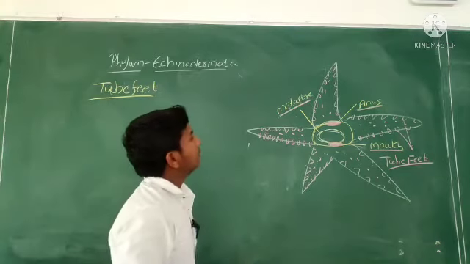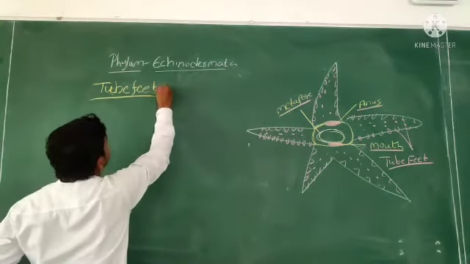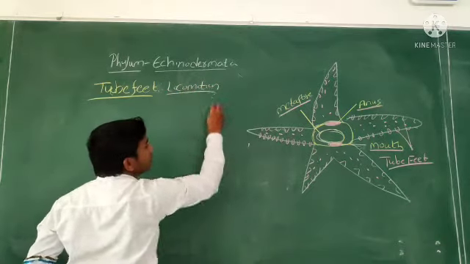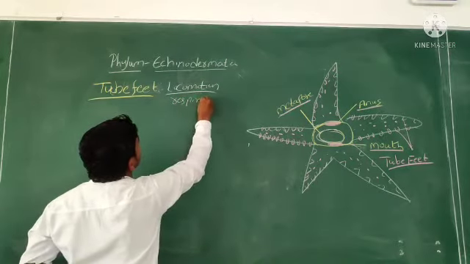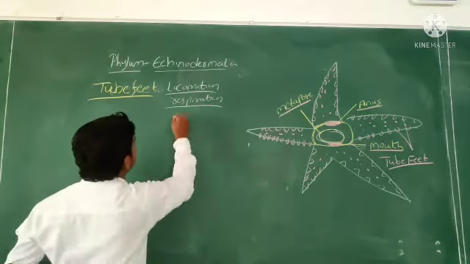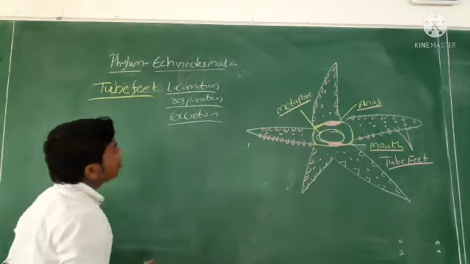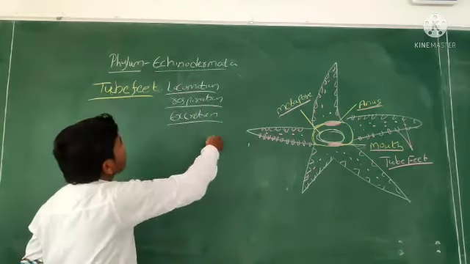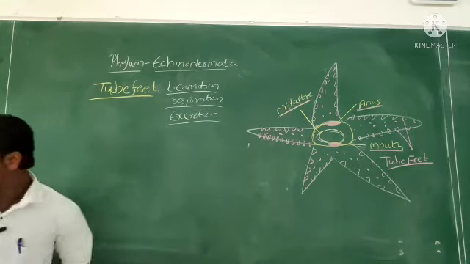See, the major thing is that the 2 feet are used for locomotion, and respiration, and excretion. How, sir, only 2 feet function for 3: locomotion, respiration, excretion? I will tell you. One thing is there.